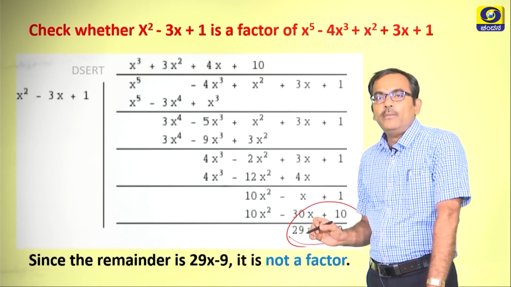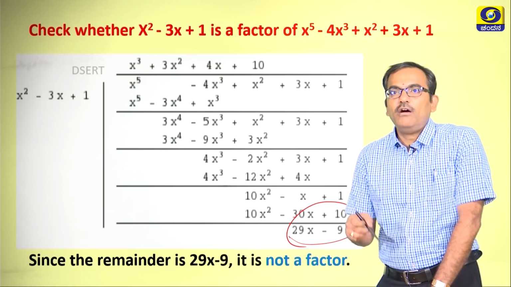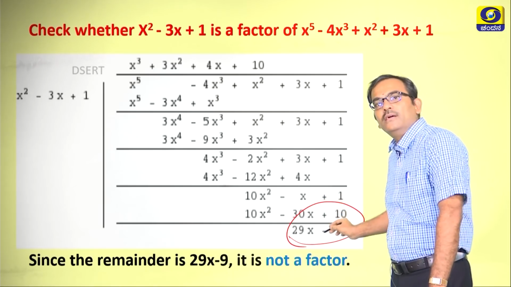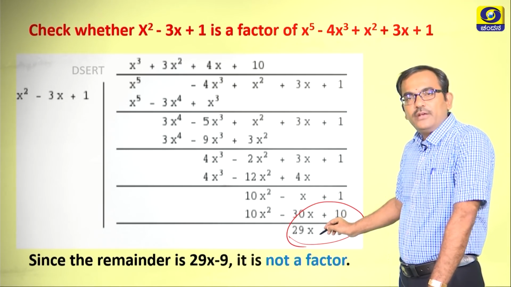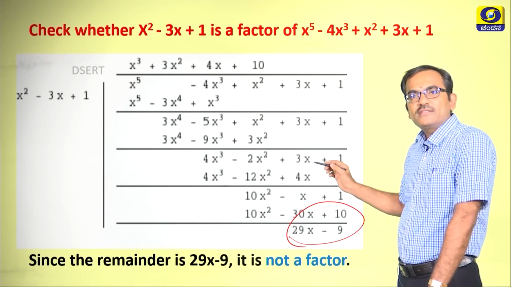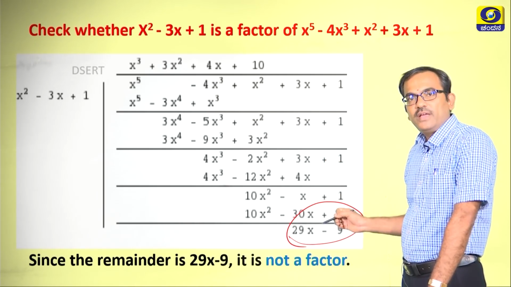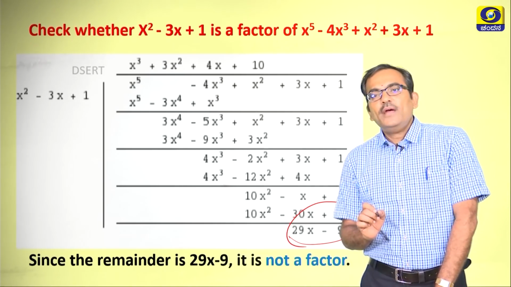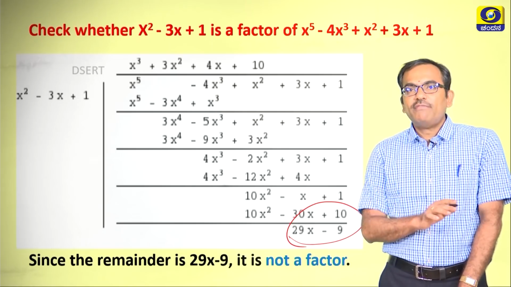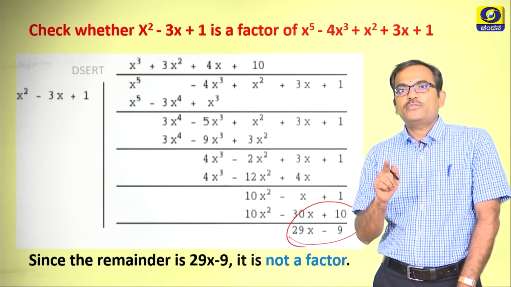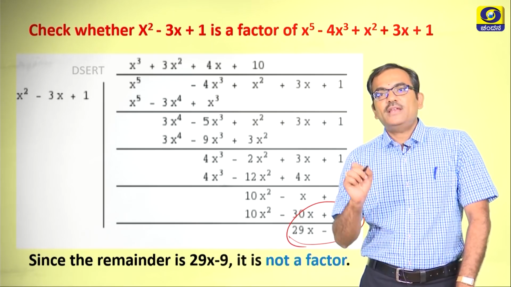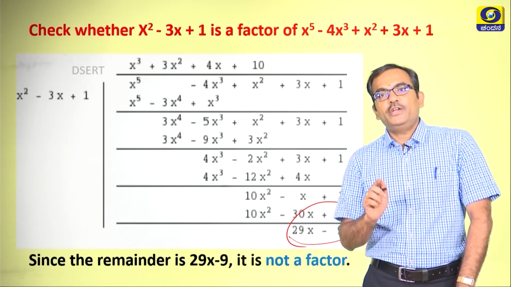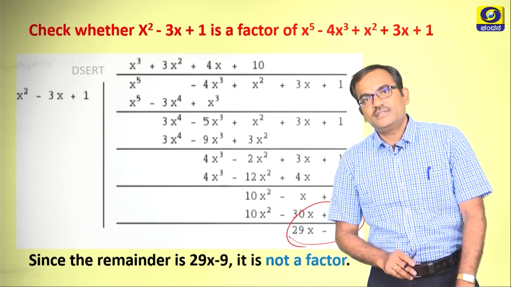The given polynomial cannot be a factor of the other polynomial if the remainder is not zero. Therefore, had we got the remainder as 0, the answer would have been yes, but since we have got 29x minus 9 as the remainder, x square minus 3x plus 1 is not a factor of x to the power 5 minus 4x cube plus x square plus 3x plus 1. Alright, this is a very important aspect that you need to know. Is that clear, children?